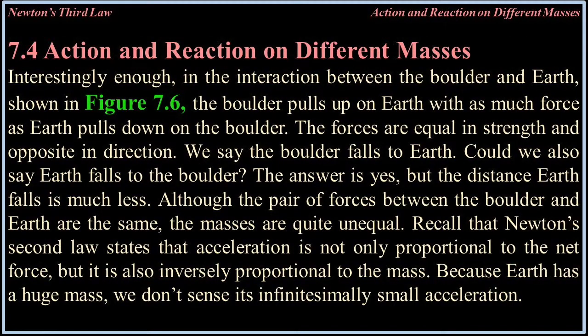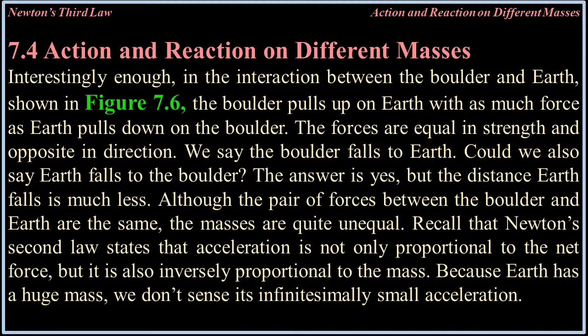7.4, action and reaction on different masses. Interestingly enough, in the interaction between the boulder and Earth, shown in figure 7.6, the boulder pulls up on Earth with as much force as the Earth pulls down on the boulder. The forces are equal in strength and opposite in direction. We say the boulder falls to Earth. Could we also say Earth falls on the boulder? The answer is yes, but the distance Earth falls is much less.